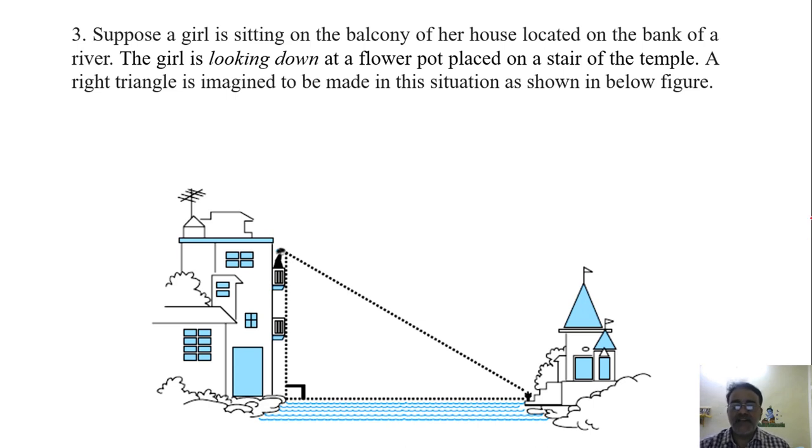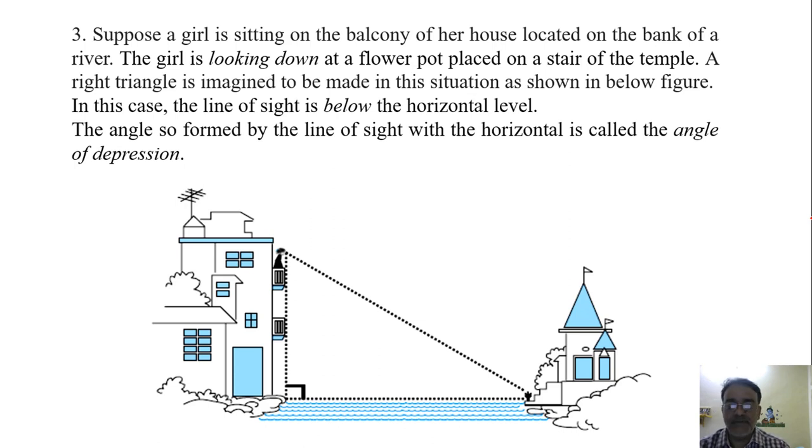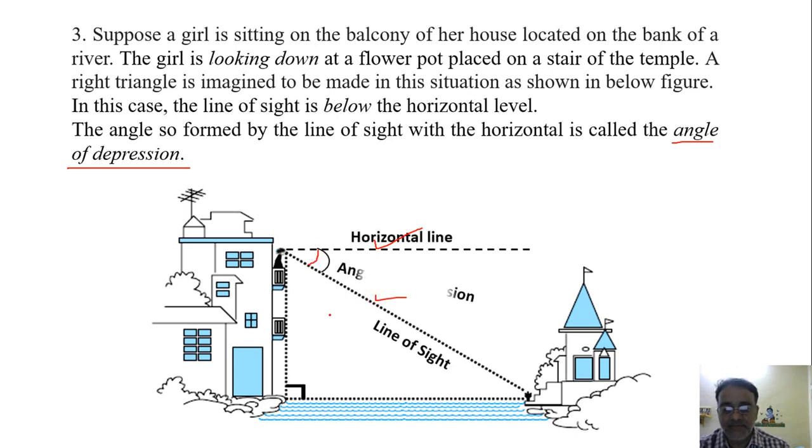A right triangle is imagined to be made in this situation. In this case the line of sight is below the horizontal level, so the angle formed by the line of sight with the horizontal is called the angle of depression. This is the horizontal level, this is the line of sight, and this angle is called the angle of depression.